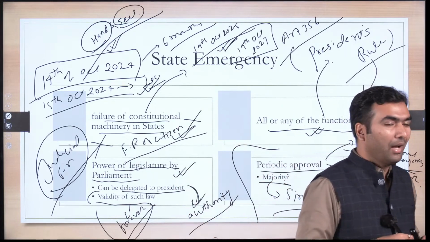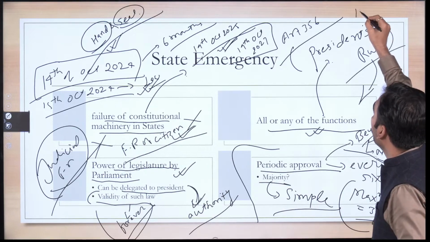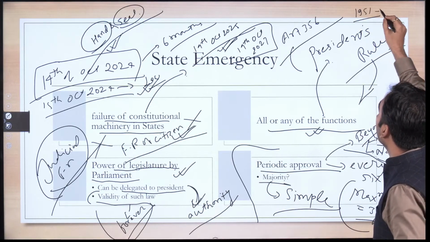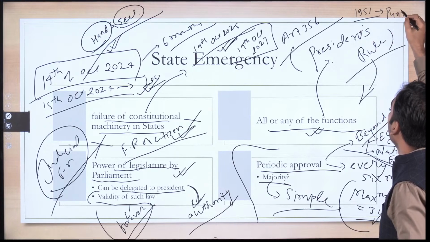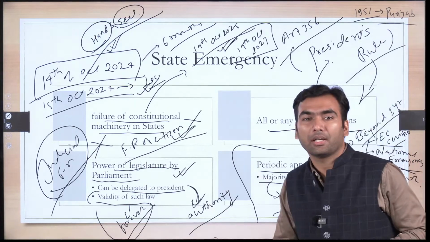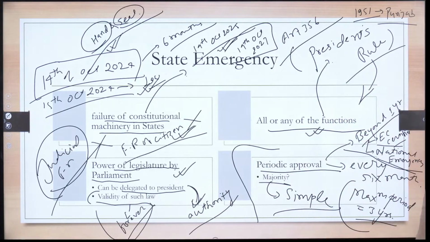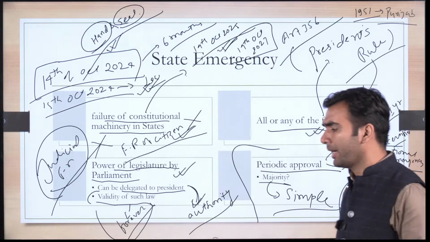In fact, this dead letter was first used in 1951 itself in the case of Punjab, when a duly elected Punjab government, which was in majority, was removed from office. So the first instance of use of president rule was there in 1951 itself. In fact, it was very widely misused, because